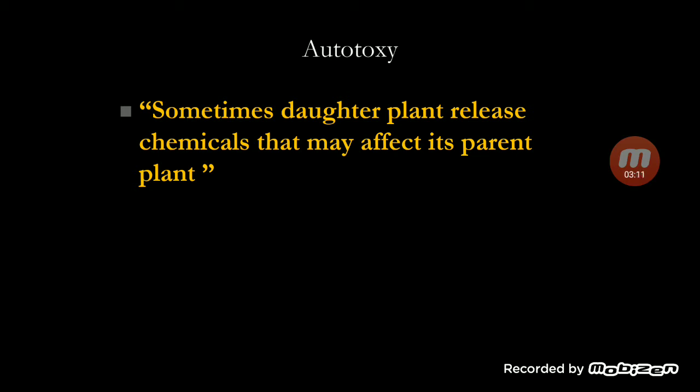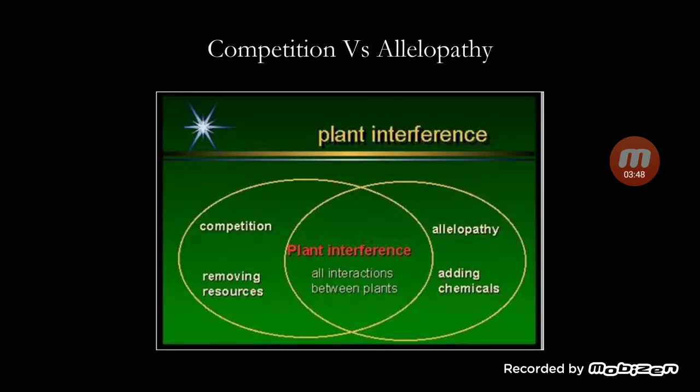Autotoxy means a daughter plant, a seedling from a parent plant, affects the parent. The best example is Parthenium. Parthenium grows, matures and produces seeds, and these seeds fall in the soil and new Parthenium germinates. That new Parthenium, the daughter plant, releases some toxic chemicals into the soil and it affects its parent plant. That is called autotoxicity. So, Parthenium is an example of autotoxicity.